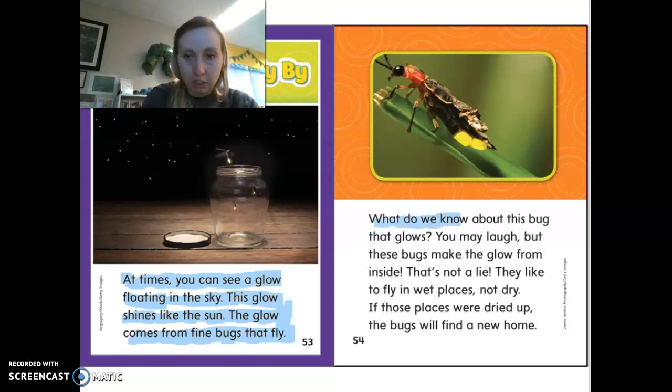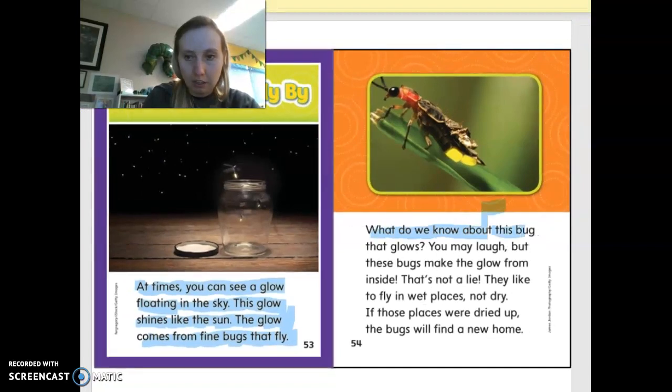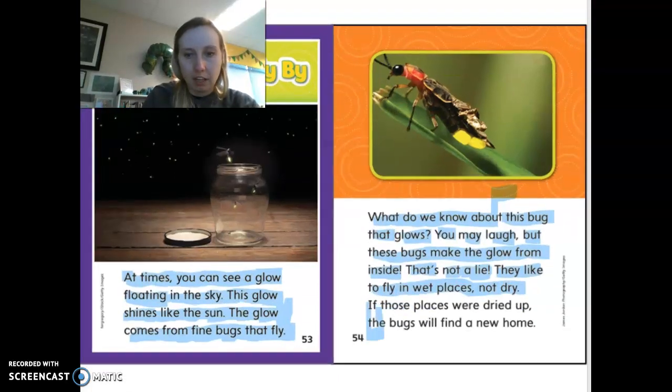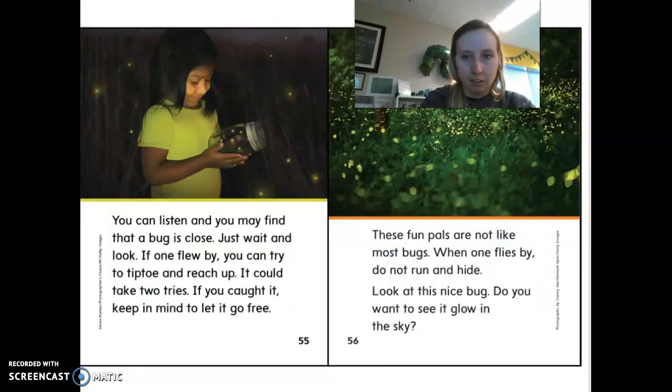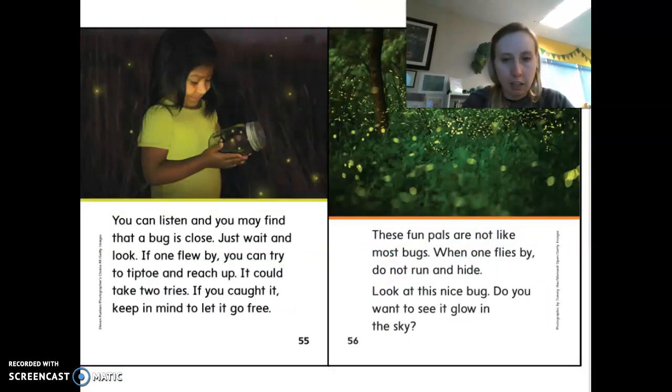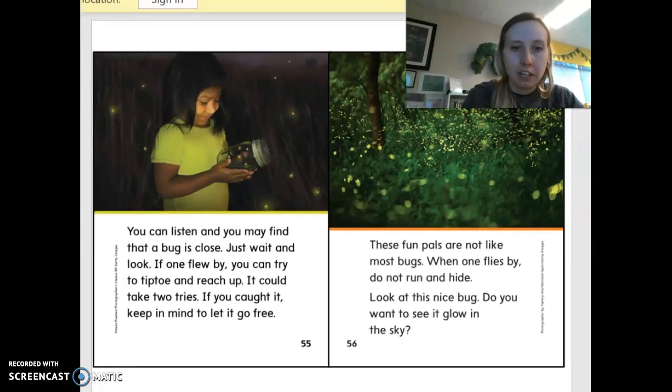What do we know about this bug that glows? You may laugh, but these bugs make the glow from inside. That's not a lie. They like to fly in wet places, not dry. If those places were dried up, the bugs will find a new home. Look how pretty that is. So these fireflies are luminous. Okay, that's what we've been learning about. They create their own light.